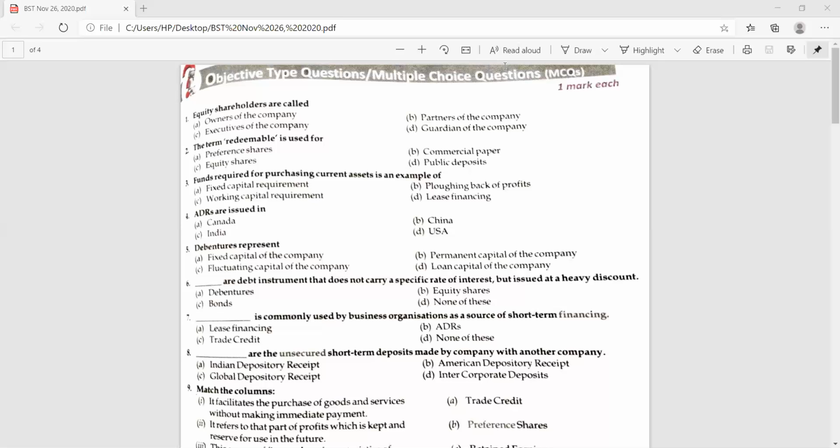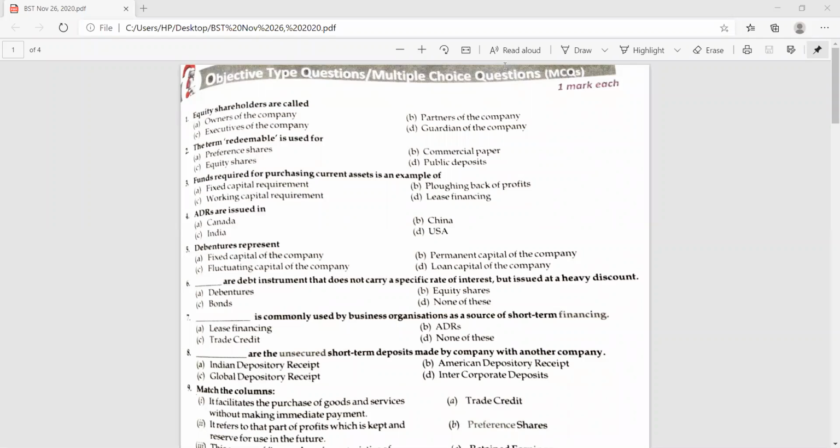The term redeemable is used for preference shares, equity share, commercial paper, or public deposits. What can be redeemable out of these? Preference shares. Yes, preference shares can be redeemable because equity shares cannot be redeemed throughout the life of the company. Very good.